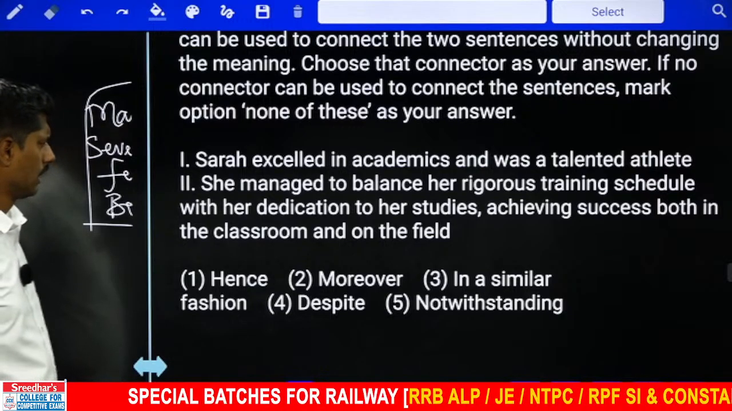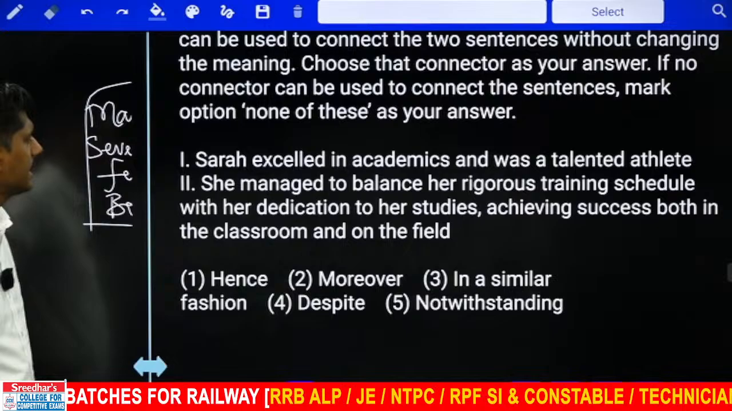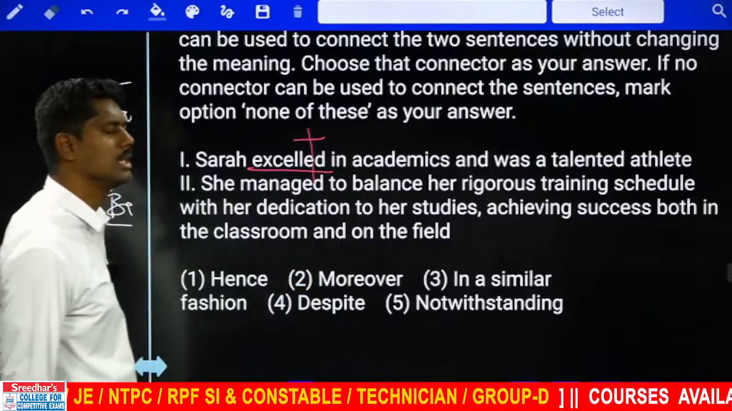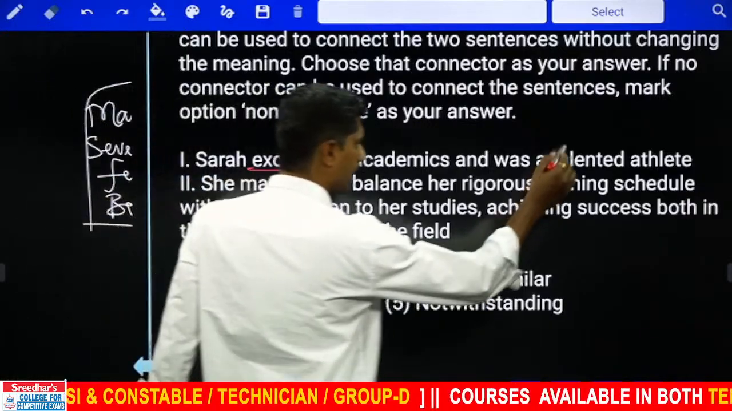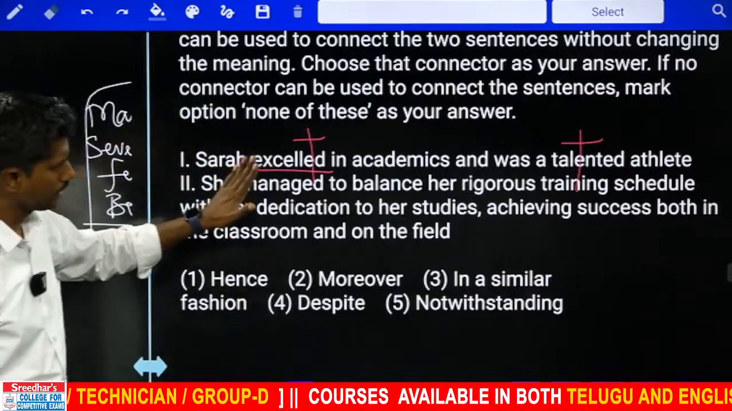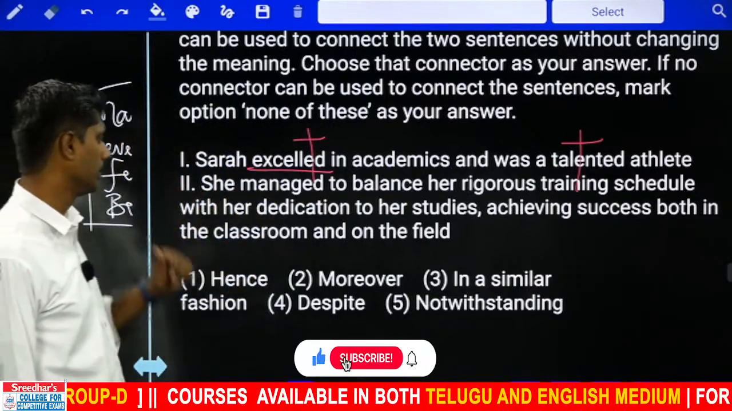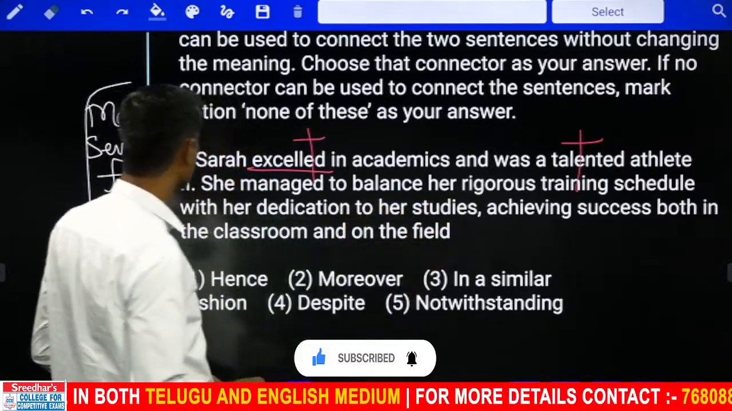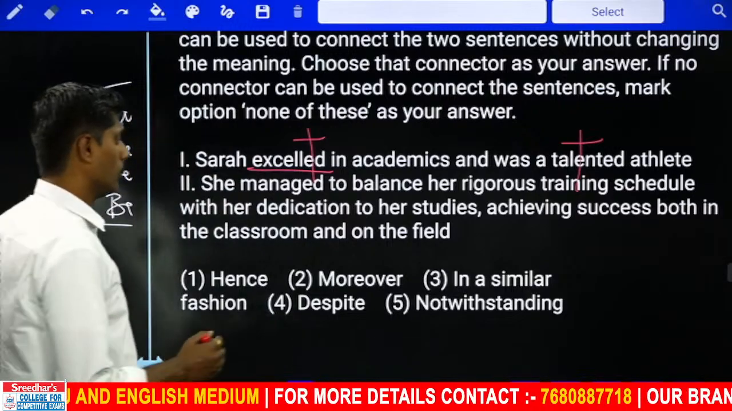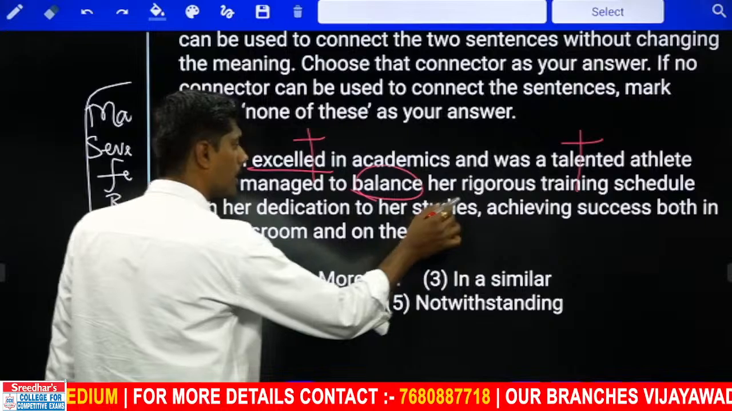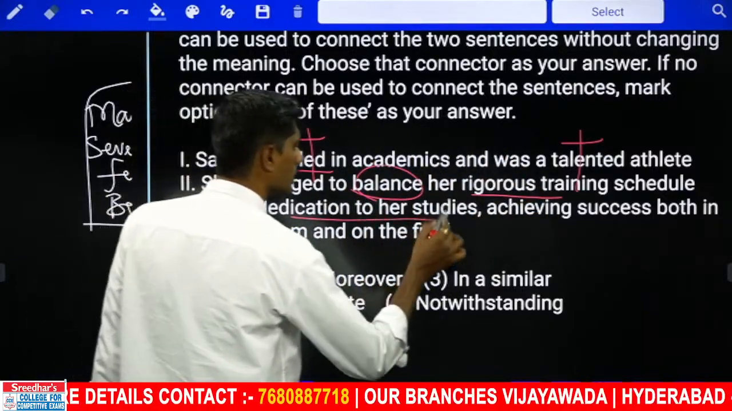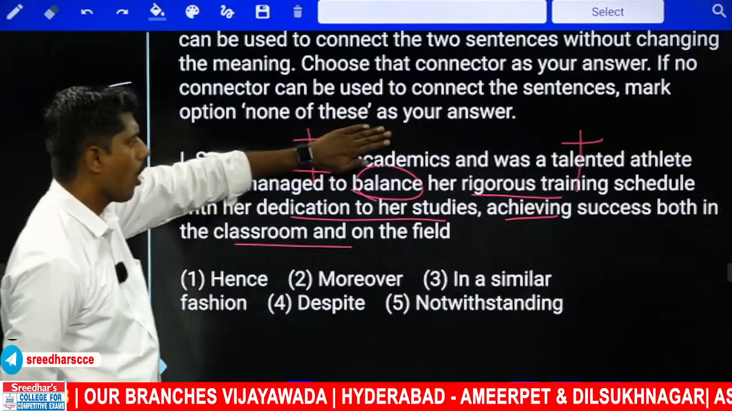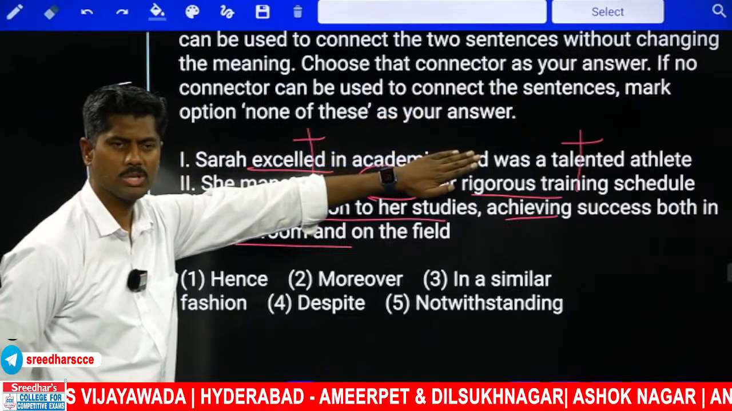Now same section. Sarah excelled in academics and was a talented athlete. She excelled in academics, positive, and was a talented athlete, positive. Both positive in one sentence, so the entire sentence is positive. Second one: she managed to balance her rigorous training schedule with her dedication to her studies. So she was balancing what? Her training schedule and dedication to her studies, achieving success both in the classroom and on the field. So she got excellent academics and she became a talented athlete.